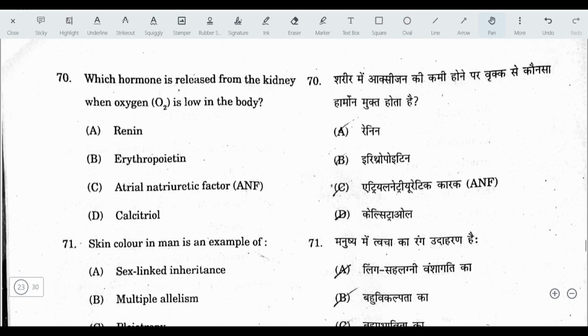Right? Next question. Which hormone is released from the kidney when oxygen is low in the body? The answer is erythropoietin. It stimulates the red blood cell production in the bone marrow. And it is released by kidneys.